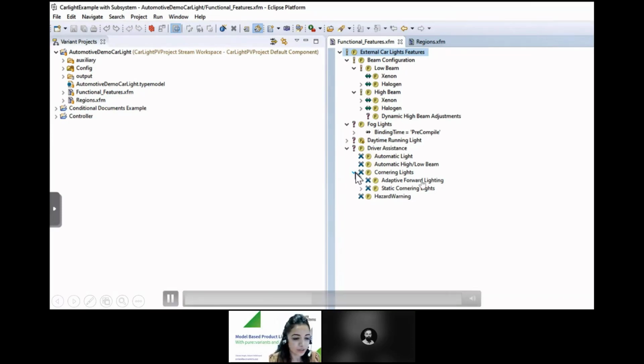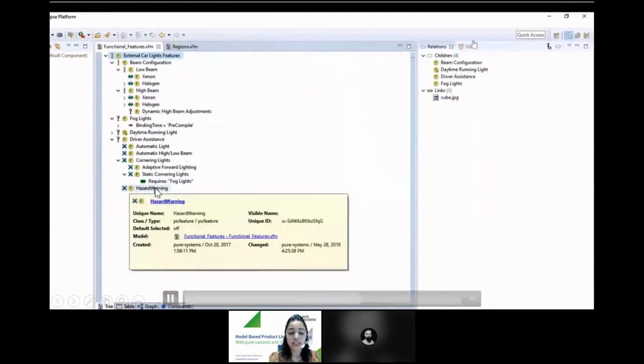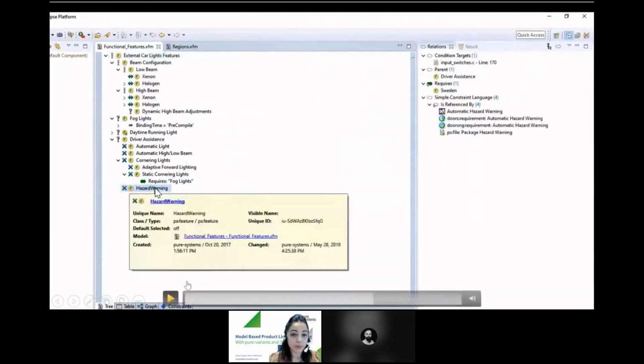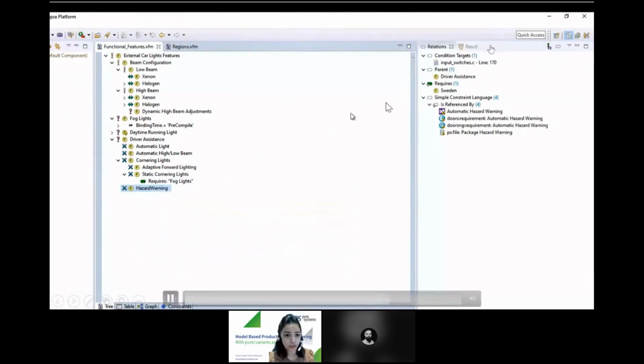Now here, when you select a particular feature, in our case hazard warning, on the right-hand side you see the relations view, which shows the relations for the currently selected feature, as in what this particular feature is related to, the references, the parent feature, or any other requirements that it has in its relation. This way you have a complete view of this particular feature.